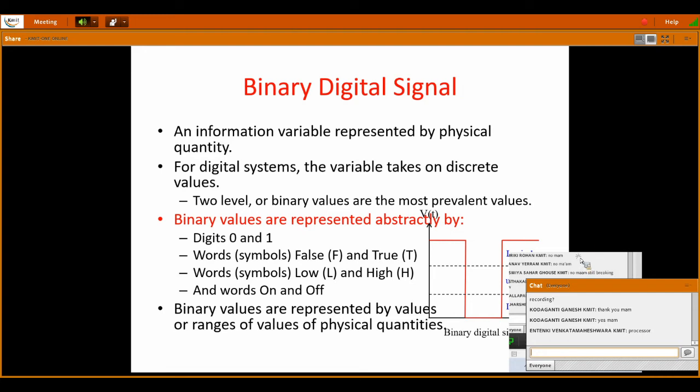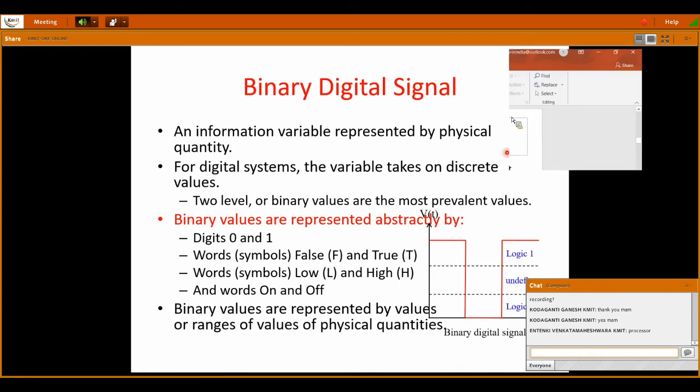Binary values can be represented in different ways. The first is digits, 0 or 1, and words or symbols, false or true, in some cases for writing code. And words like low or high.